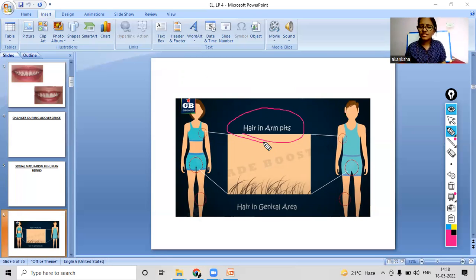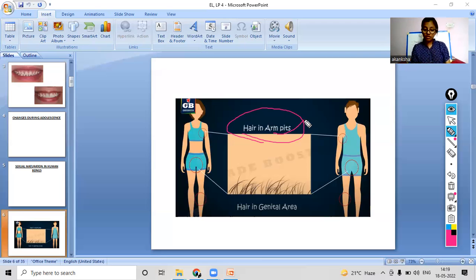But during our adolescence, there is hair everywhere. Not only in boys, but in girls also. So in which two particular regions can we see hair more? First is the armpit region. Armpit is the part below the shoulder. This is the shoulder, this is the armpit. In this region, there is more growth of hair in both cases, in boys and in girls. So this is one of the changes you see when you move from childhood to your adolescent period.